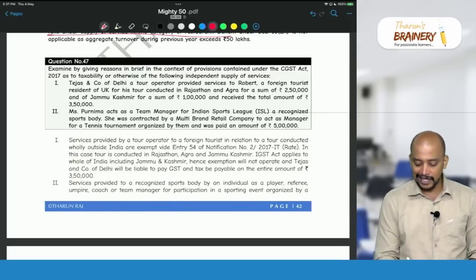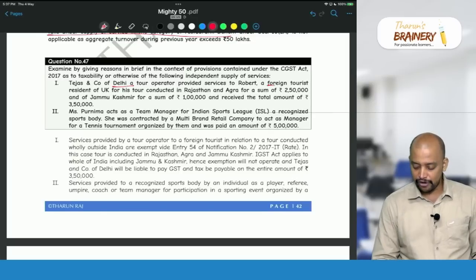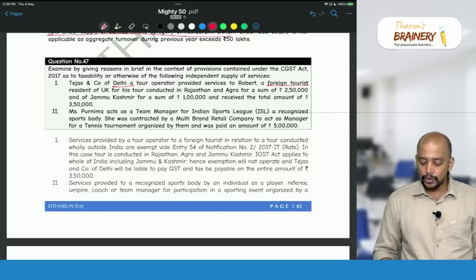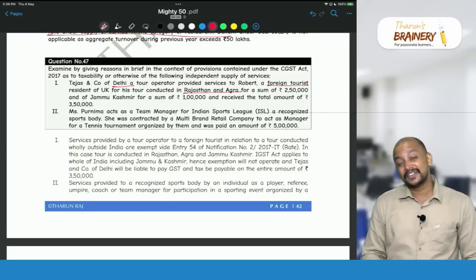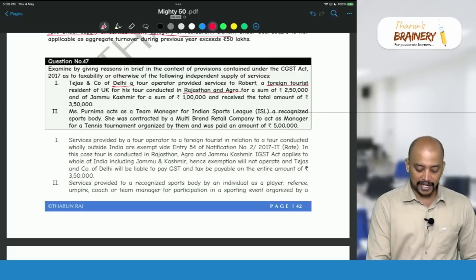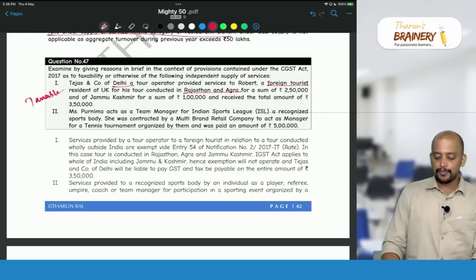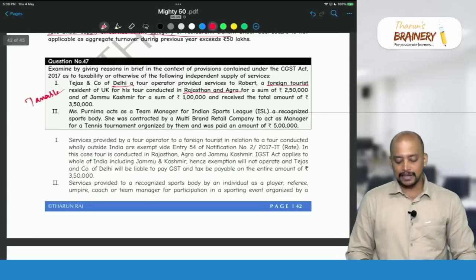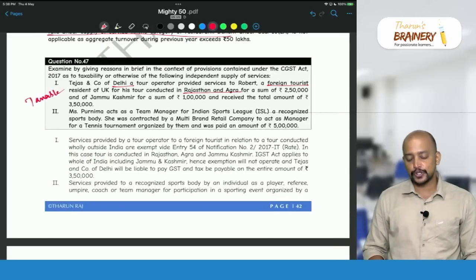And the foreign tourist, and the tour is conducted where? Rajasthan and Agra, in India. So in that case, definitely they are not eligible for that exemption and it will become taxable. Then Miss Purnima acts as a team manager for Indian Sports League, a recognized sports body.